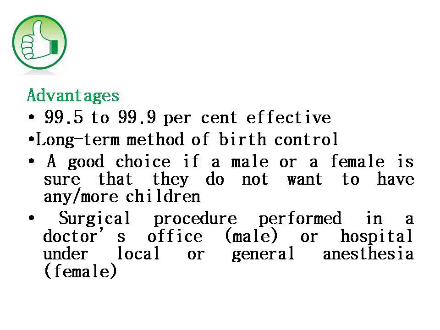Now the advantages of vasectomy or tubectomy. They are 99.5 to 99.9% effective, and this is a long-term method of birth control, sometimes considered a permanent method. It is a good choice if a male or female is sure they do not want any more children. These are surgical procedures performed in a doctor's office or a hospital under local or general anesthesia.